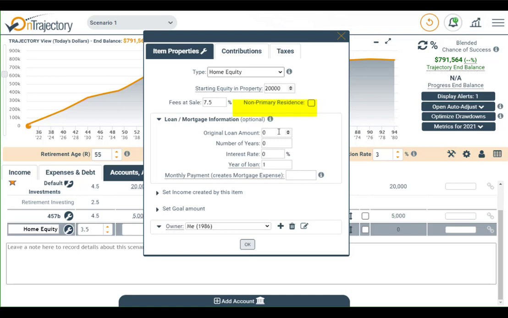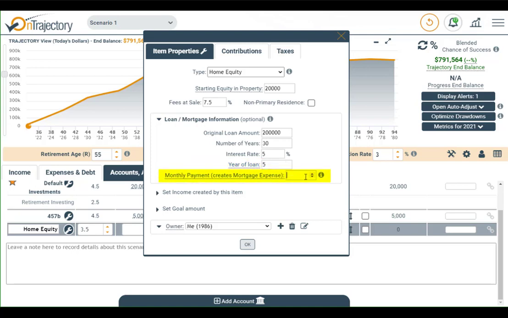Next, we'll enter our loan information: original loan amount, the number of years on the term of the loan, the interest rate, and whatever year of the loan you're in. So if you purchased the home 5 years ago, you would put a 5 here. This is necessary to accurately calculate how much equity you currently have in the home.